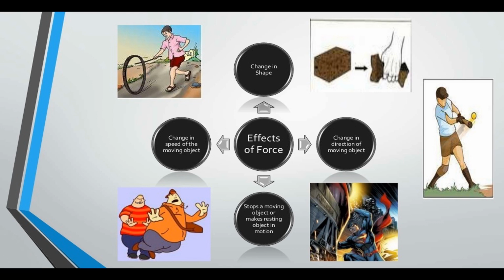Secondly, for the change in the direction of motion of an object, we take the example of a football game. We can change the direction of a moving ball by kicking it. And the third effect is the change in the shape of an object. If we hold a rubber ball between our palms and push, we find that the ball is no longer round but oblong. The force exerted on the ball changes its shape. These are all examples of the effects produced by force.